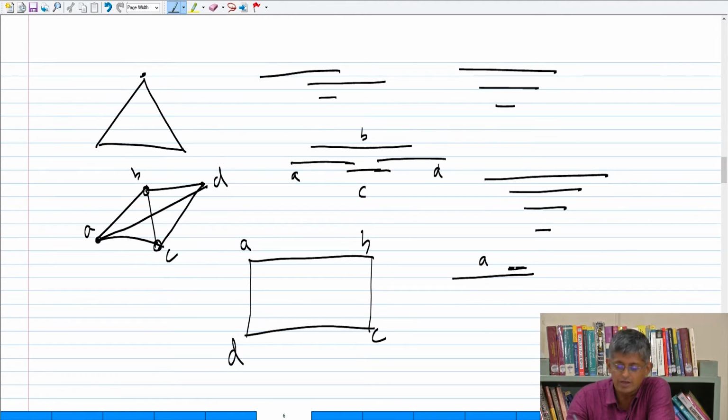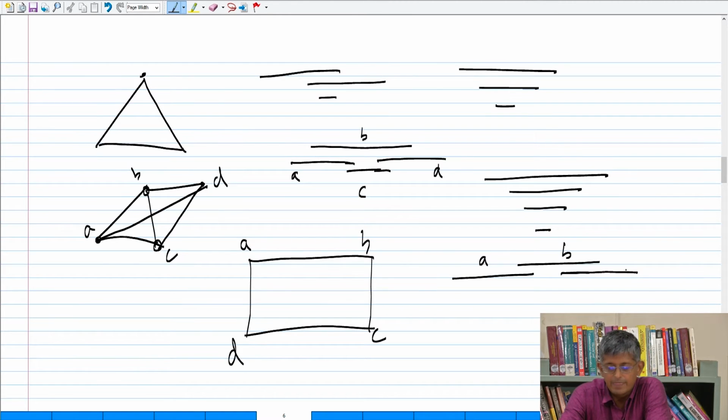Then you will be in trouble, because when you add C to be adjacent to B, then you will have to put in the edge AC. So B should be in such a way that it has some space which is disjoint from A, right? Now you take C. Clearly C should not intersect with A. If you put C here, then when D becomes adjacent to C, you will have to put the edge DB, right? So therefore, C can't be like this. It can't be contained inside the interval for B. It has to go out like this.